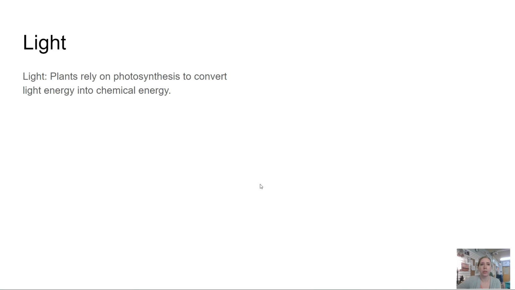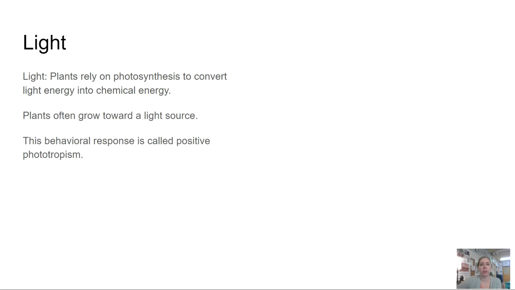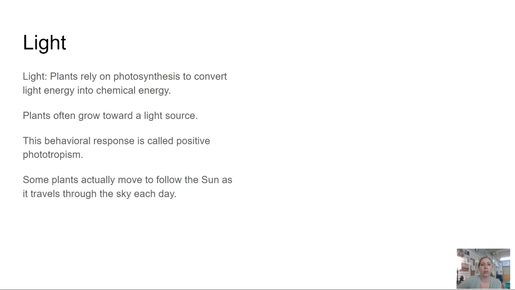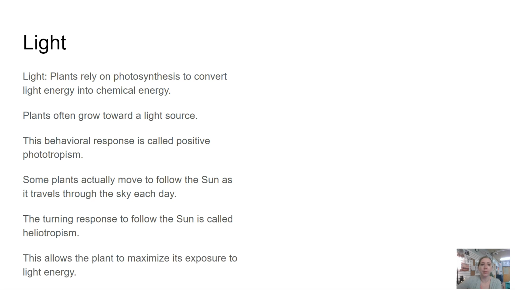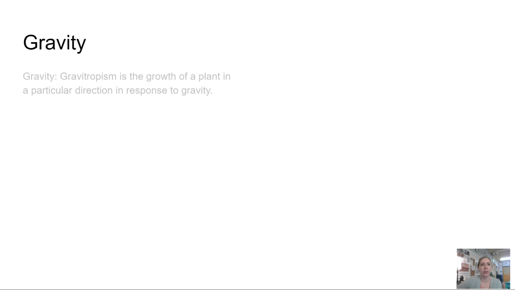Light. Plants rely on photosynthesis to convert light energy into chemical energy. Plants often grow toward a light source. This behavioral response is called positive phototropism. Some plants actually move to follow the sun as it travels through the sky each day. The turning response to follow the sun is called heliotropism. This allows the plant to maximize its exposure to light energy.